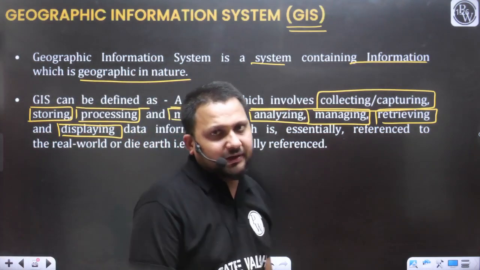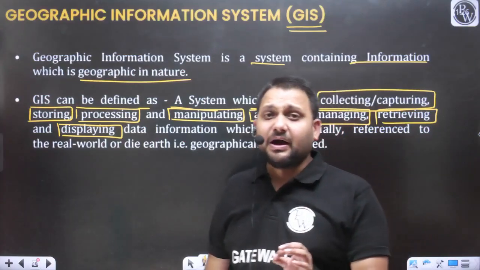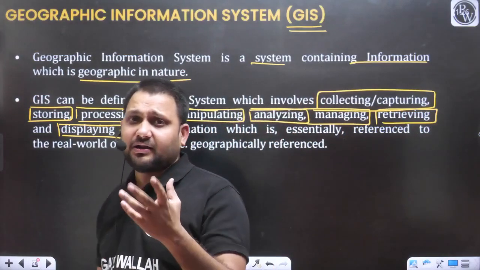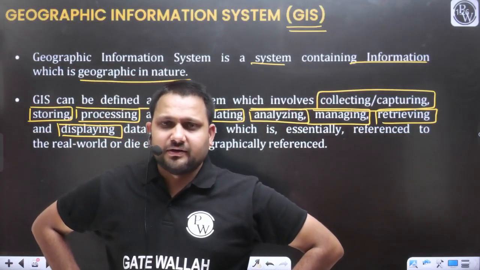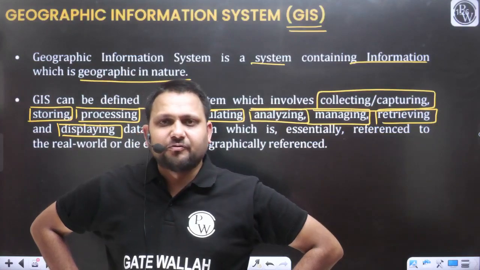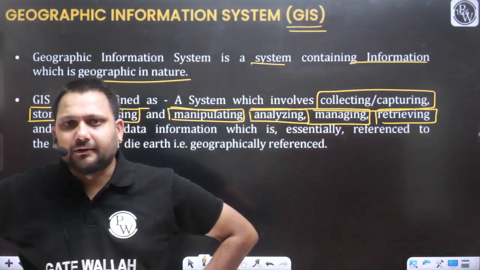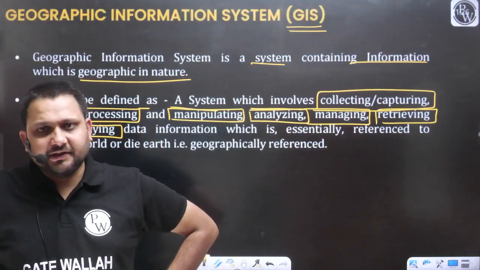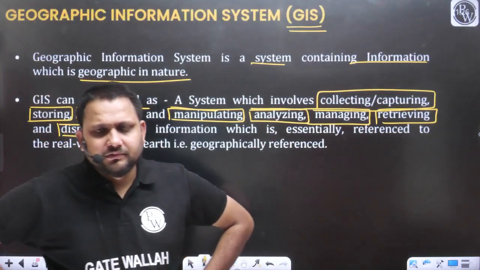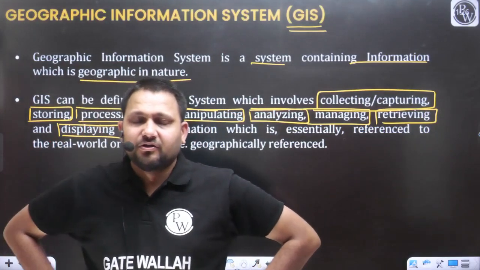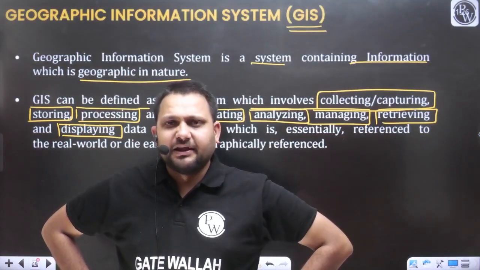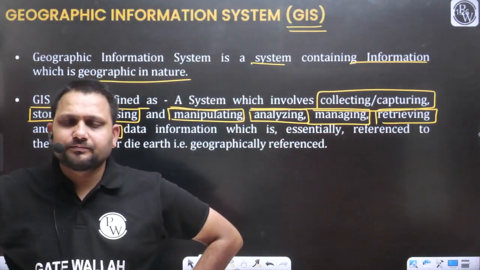We will talk about that. Then the next part is we require certain software like ArcGIS. ArcGIS is a software that we are using for the management of the geographical data. QGIS, these are the different software. There are various GIS software which we can use for the management of the geographical data.